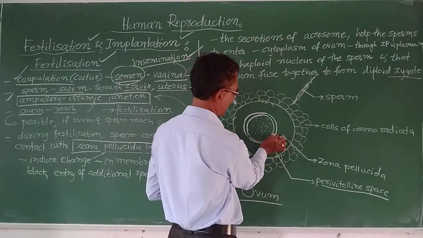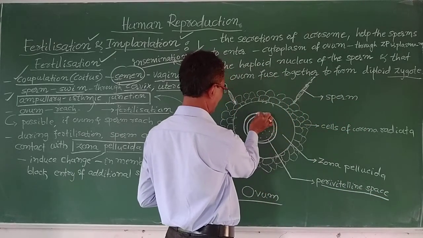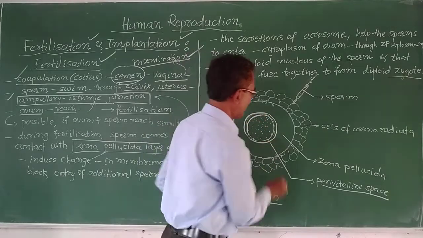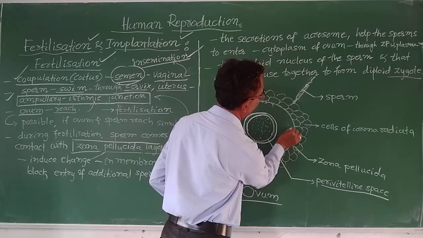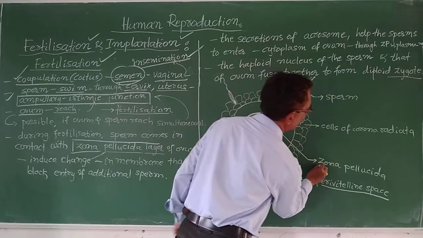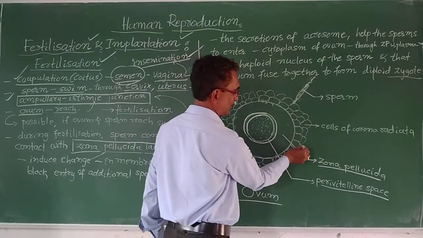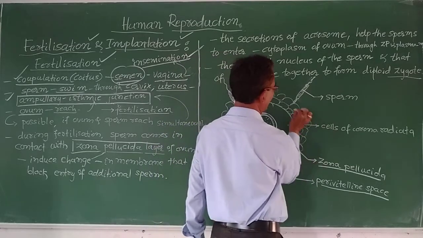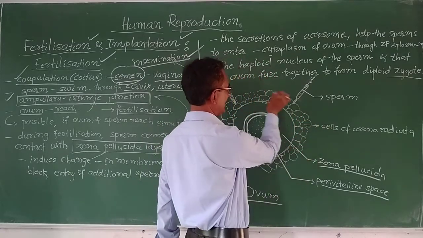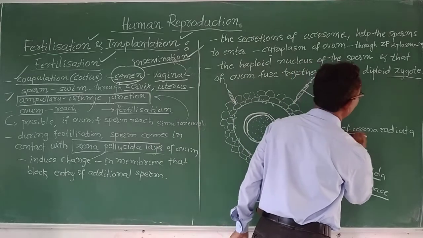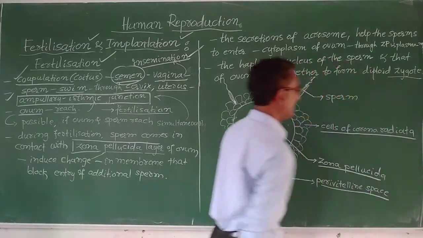This portion is empty space. Next to this is a layer known as the zona pellucida. And after this zona pellucida, we have these cells. These are the cells of the corona radiata.